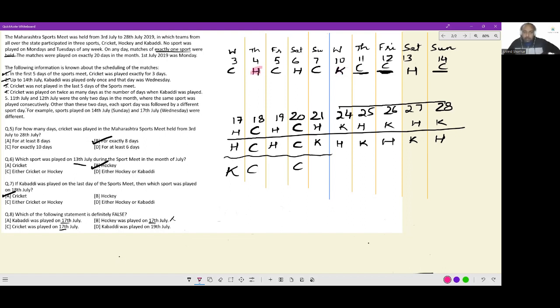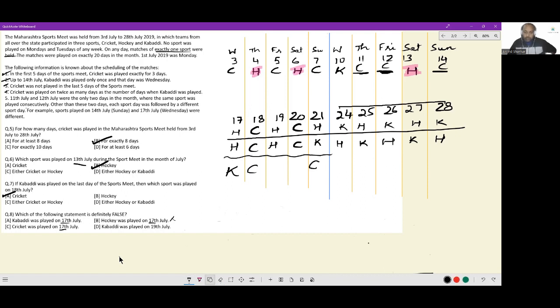Let me mark down all the guaranteed hockey spots. 3 hockey spots are done. I need 5 hockey spots. So 1, 2, 3, 4, 5. Okay. I need 5 hockey spots. Ooh, this inference is faulty. This inference is faulty that cricket and cricket will be here. Cricket could very well be in the last spot also.